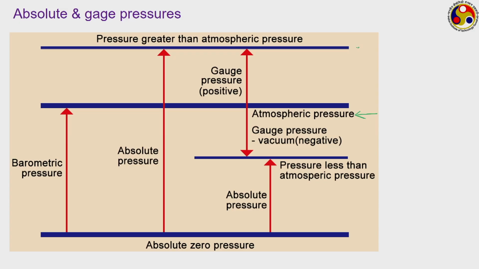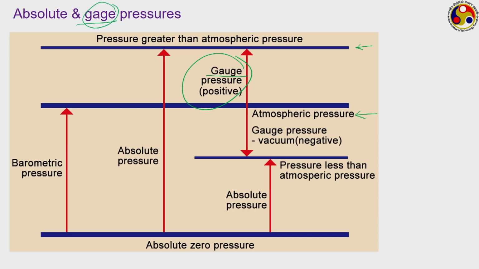Now, if this is the point where we want to measure the pressure, then we can do it in 2 ways. One, we can define the pressure at this particular point with respect to the atmospheric pressure, or with respect to a reference where the absolute pressure is really 0, or truly 0. When we are doing this with respect to the atmospheric pressure, then we call that gauge pressure. Here both spellings are applicable depending upon which language system you are using. I shall be sticking to my definition like this.